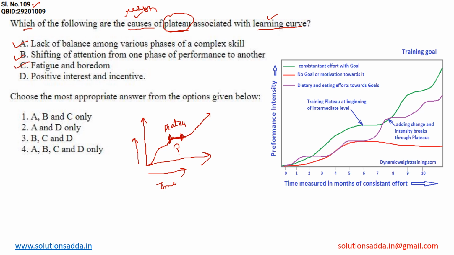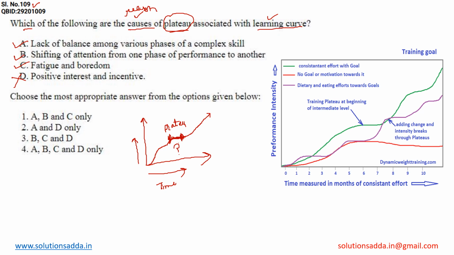Fourth one is positive interest and incentive. No, this will not be the correct option for this question, so we can eliminate D, because if a student is taking positive interest in learning, the learning curve must go upwards. But in the condition of plateau, you may see that the learning curve is constant.